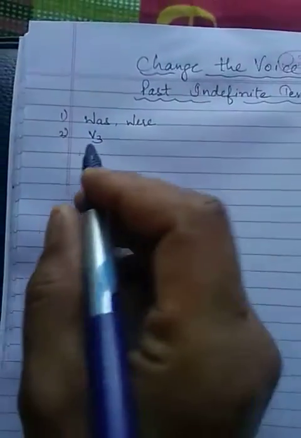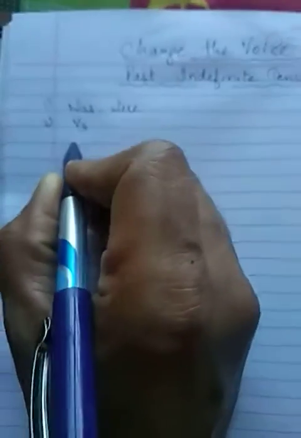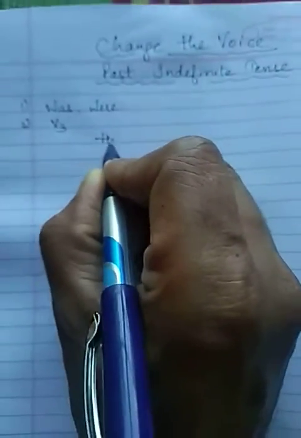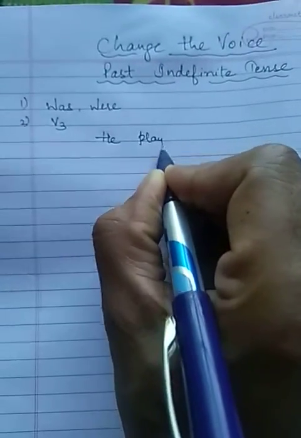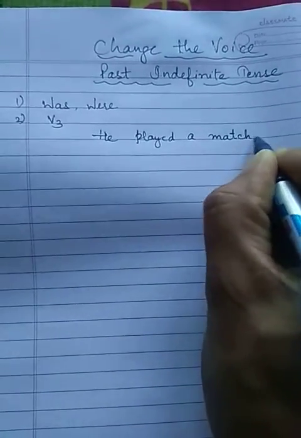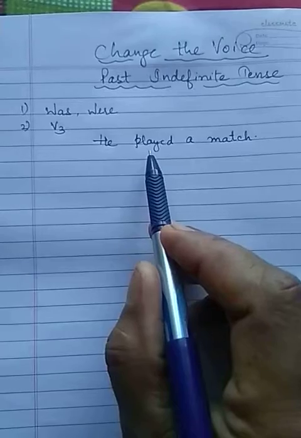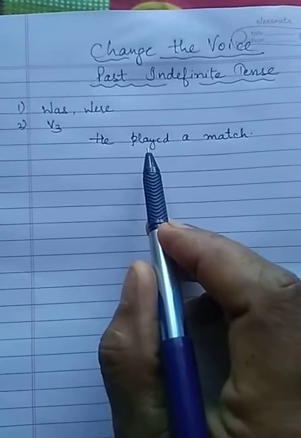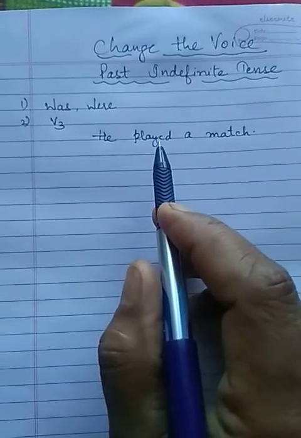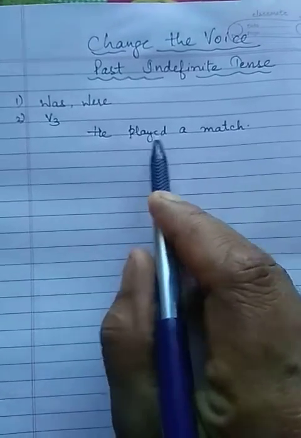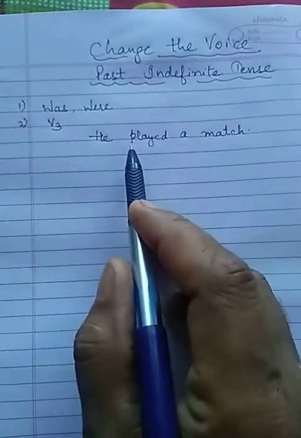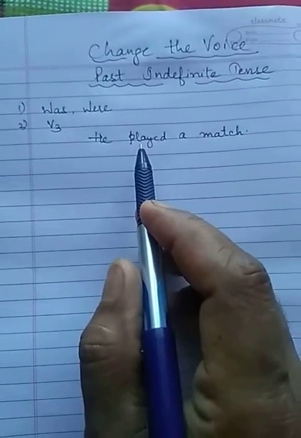So now let's take an example. For example, here is the sentence: he played a match. Okay, you know that the second form of the verb is used in past indefinite tense, right? The second form of the verb is used in past indefinite tense. So it is past indefinite tense. So the same 3 questions we have to ask before changing its voice.